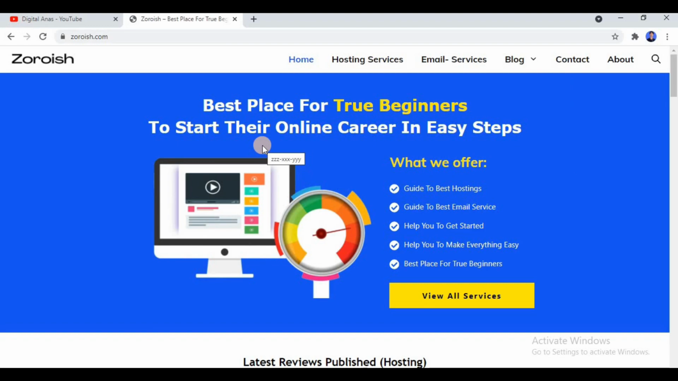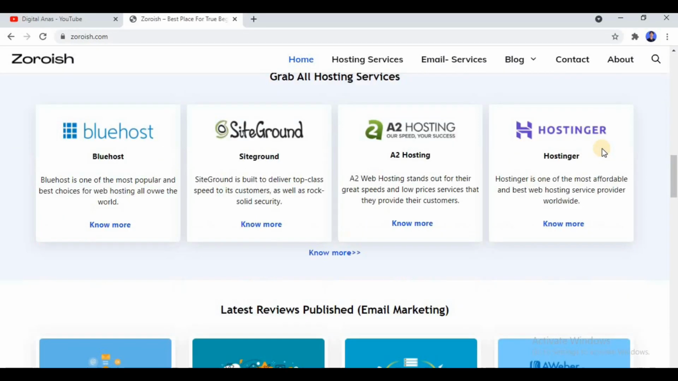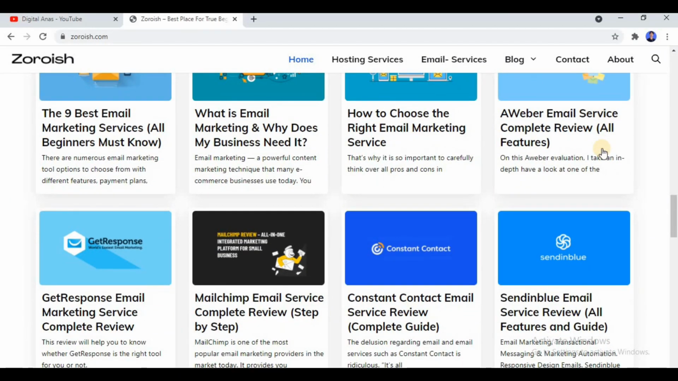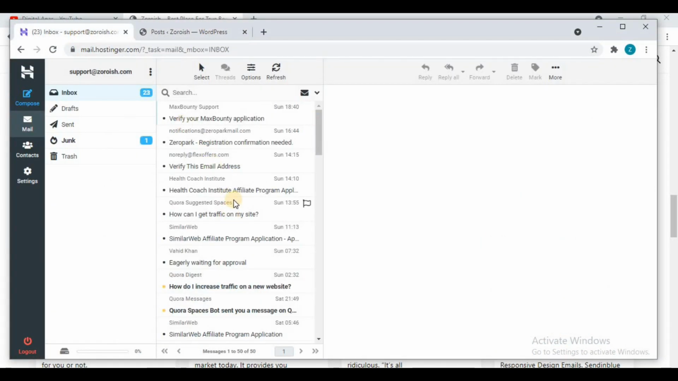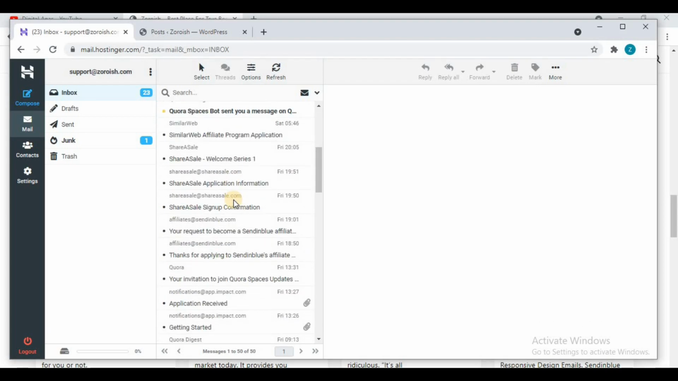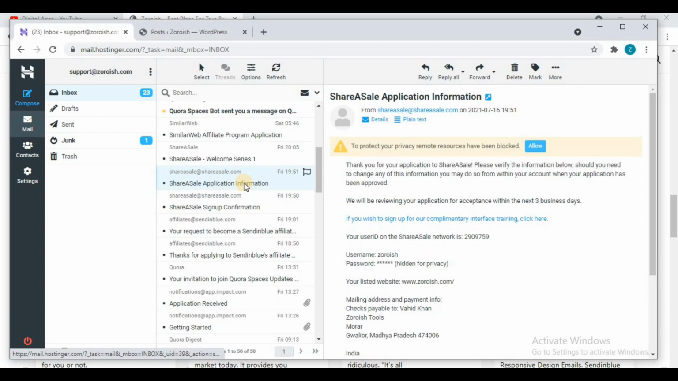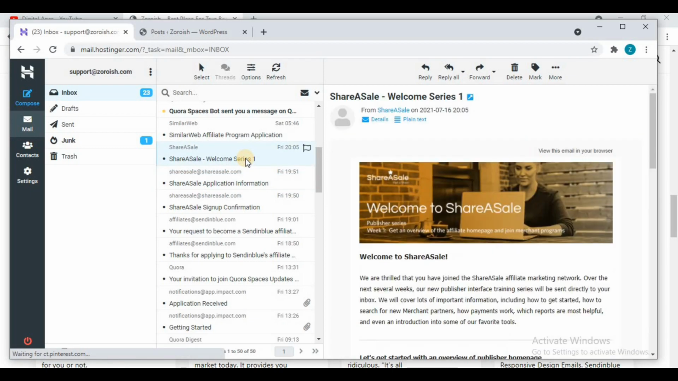But if you don't have the budget, you can simply go with Blogger, because they are not asking for the beauty of a website, they are just asking for the content. They just want more and more content. ShareSale wants more and more content, and that is the reason they will give you approval. Now don't think that I got approval in just 15 minutes and you will also get approval in just 15 minutes. You have to wait at least 24 hours.